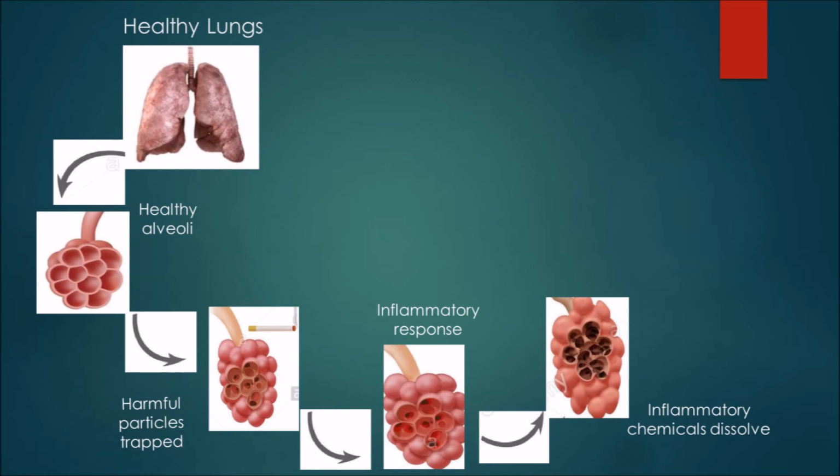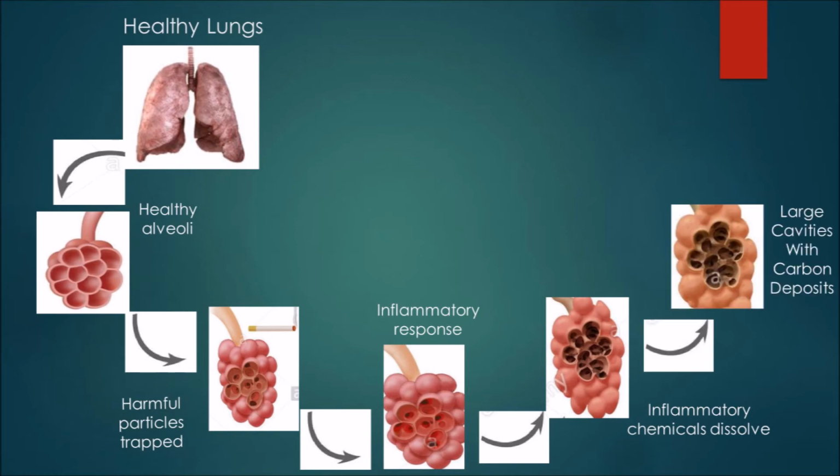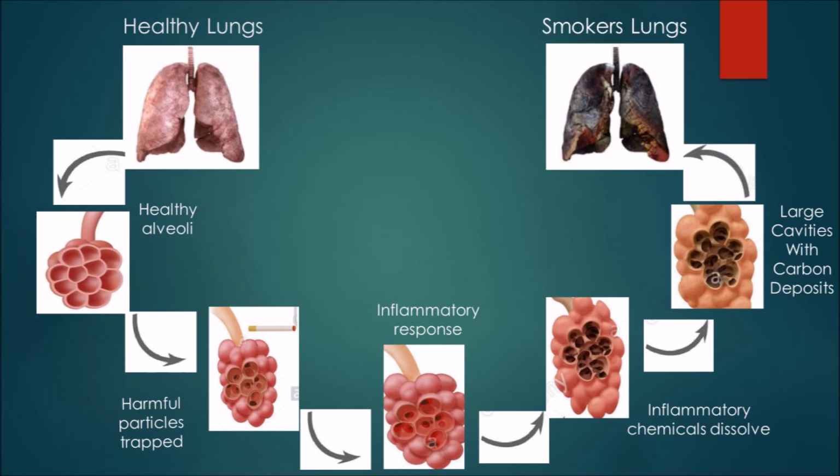Carbon deposits due to smoking will lead to centralized emphysema of the smoker. In this disease, the exchange between alveoli and blood capillaries of the pulmonary artery is defective due to damage of the alveoli, so there is low surface area for exchange of oxygen and carbon dioxide. So there will be low oxygen and high carbon dioxide in the blood, which leads us to the final stage, emphysema or smoker's lungs.